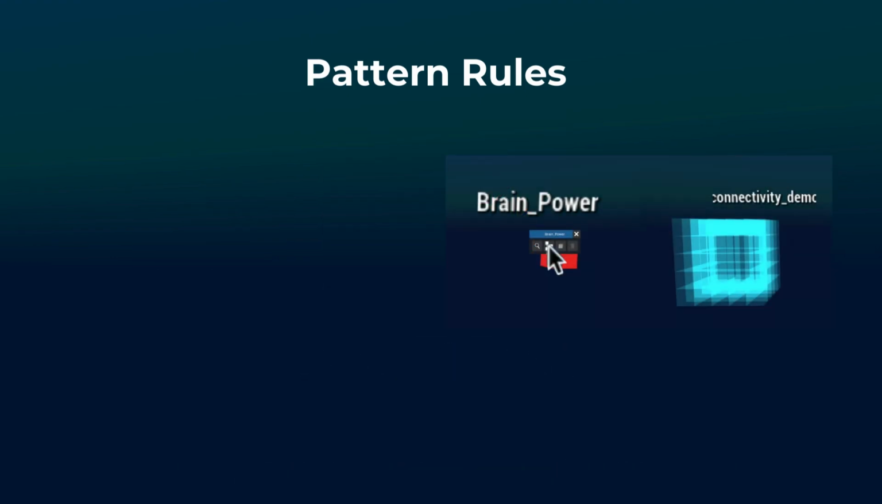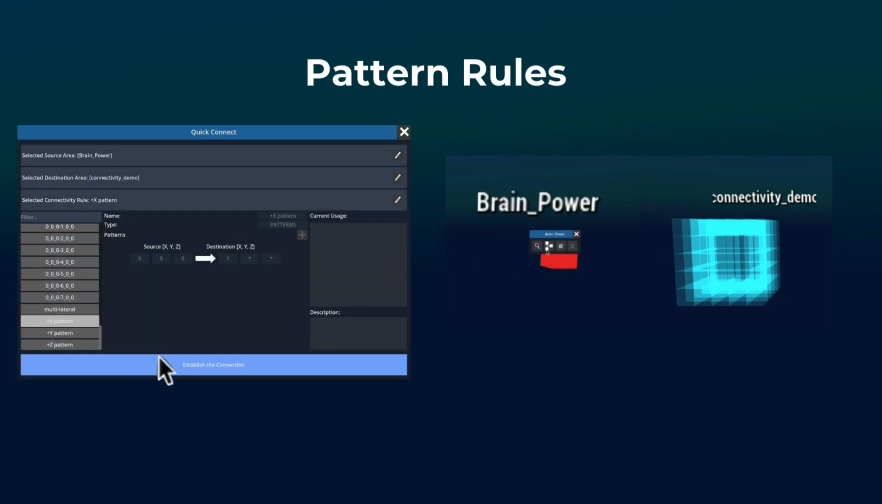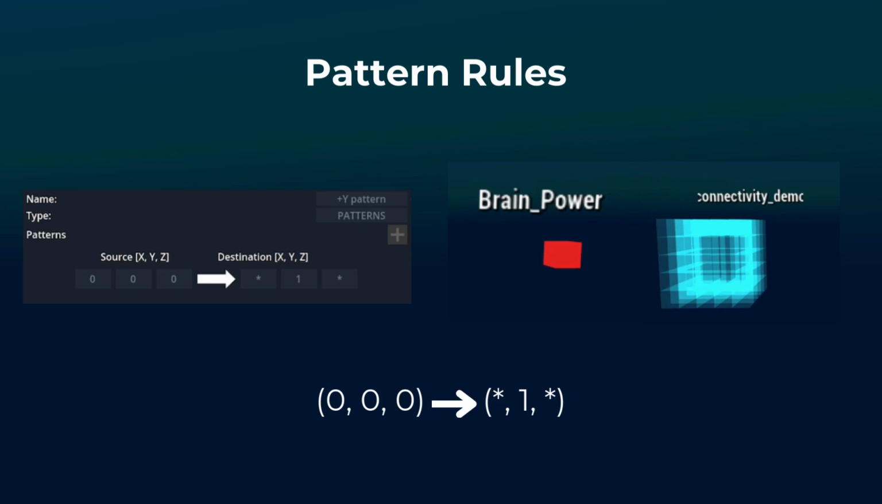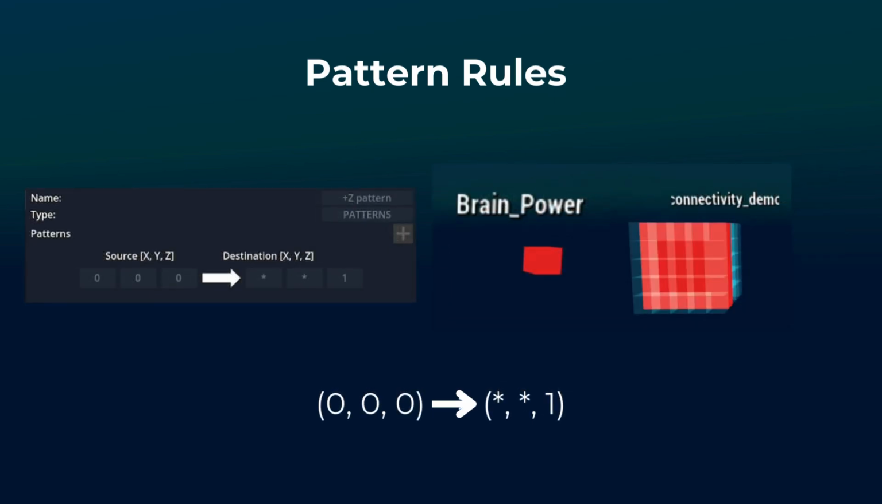In the brain visualizer, select a cortical area, choose Quick Connect to connect that cortical area to another cortical area using a pattern connectivity rule. In this example, the vector definition is the pattern rule from the source 0, 0, 0 to 1 asterisk asterisk, so the column in the 1 coordinate will activate. Asterisk 1 asterisk activates the entire row. Asterisk asterisk 1 activates the entire plane.